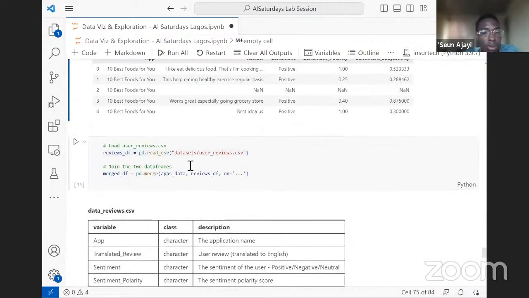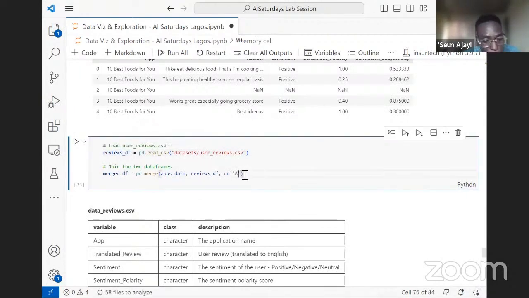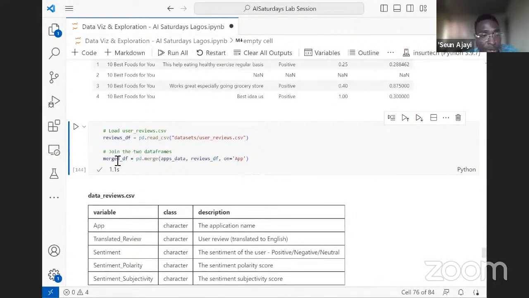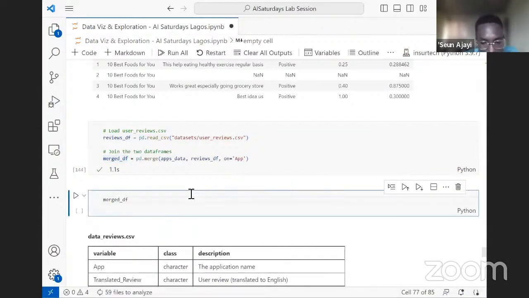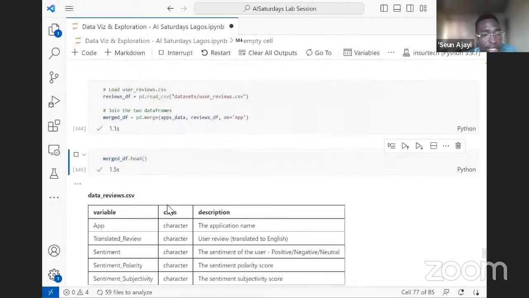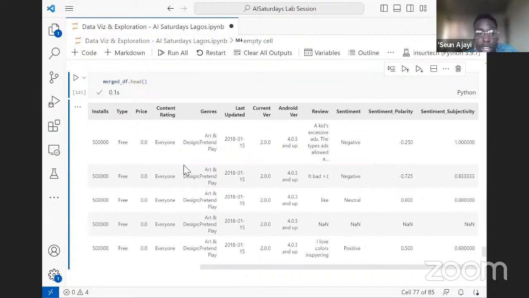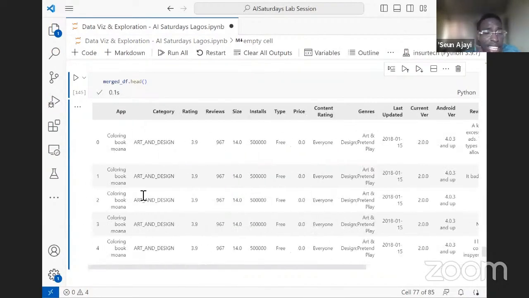So what we are going to do here is merge the reviews data frame with the apps data, on the app column. I'm sure we remember this from the relational database class. When we do a merge, we can just do a dot head to see what the merge looks like. What we now have is a data frame that contains the sentiments and the sentiment polarity, and that's something we can work with.